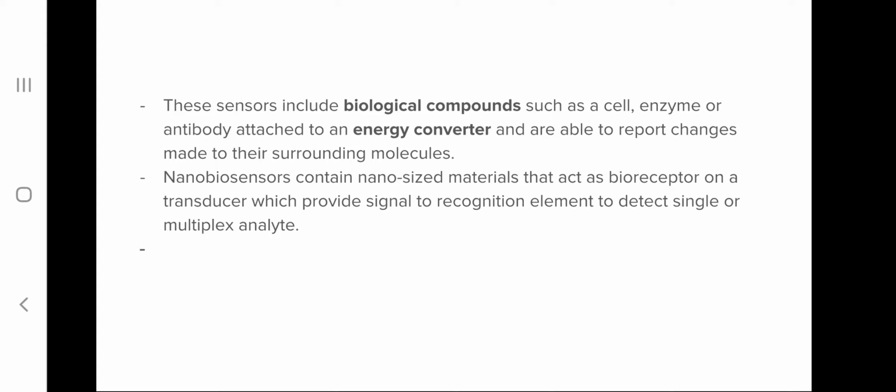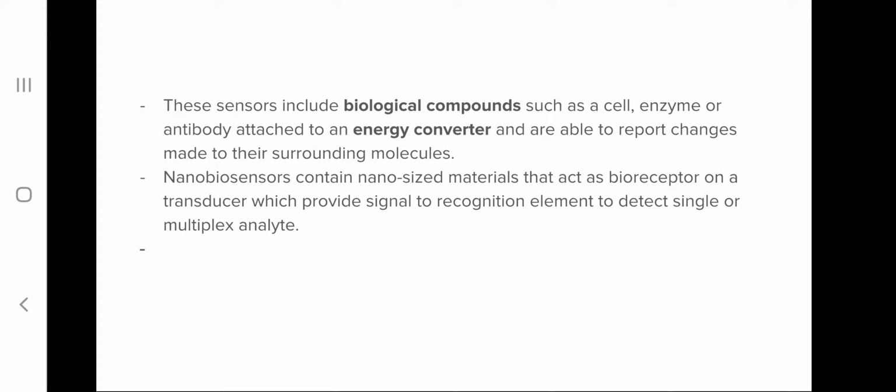So in short, a biological nanosensor consists of a biological compound such as a cell, enzyme or antibody, and this biological compound is attached to an energy converter which reports the changes that are present in the surroundings.